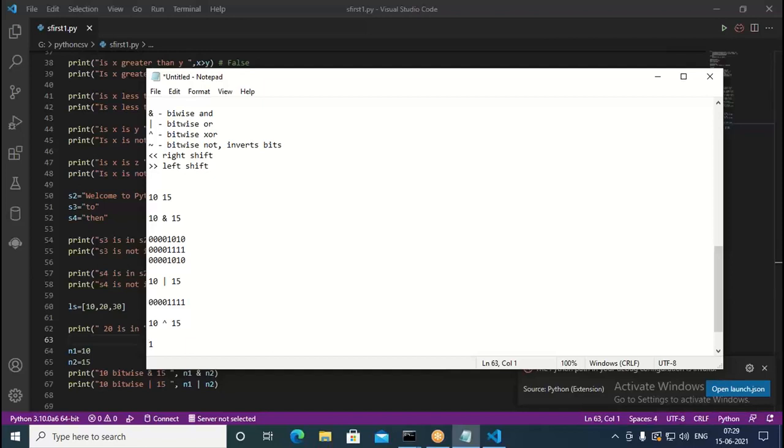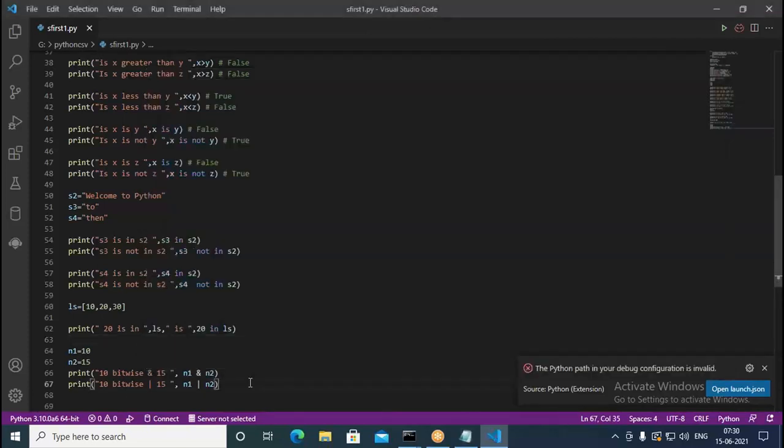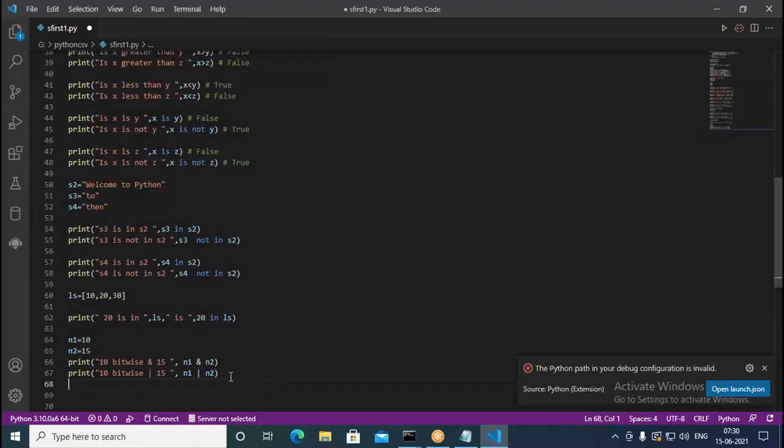But in the next one, 1 and 1 is 0. Then in the third one again, 1 and 0 gives 1. But in the fourth one, 1 and 1 is 0 again. The rest are going to be 0. So this gives us 5. Units place 1, 2's place 0, 4's place 1. 4 plus 1 is 5. So with the exclusive OR operator, we have to get 5.